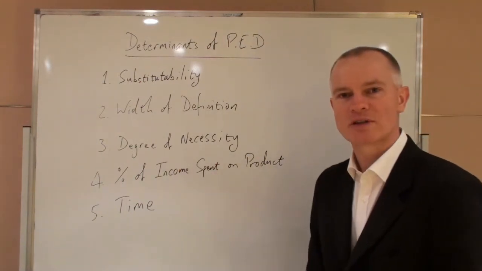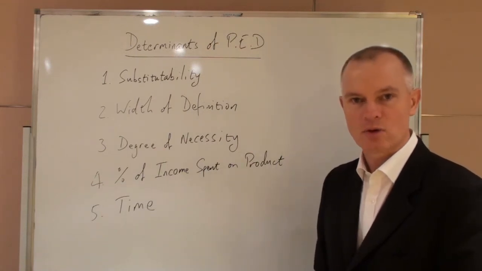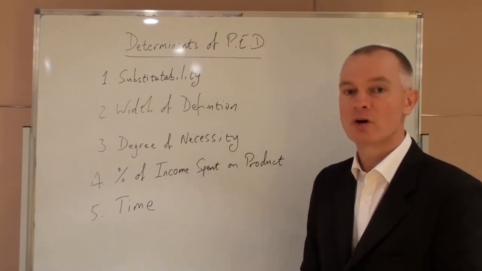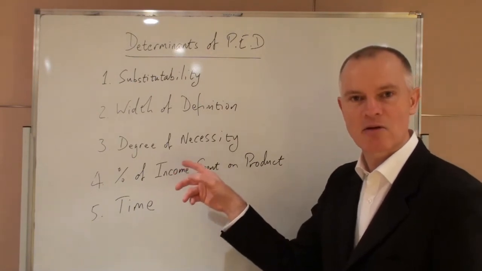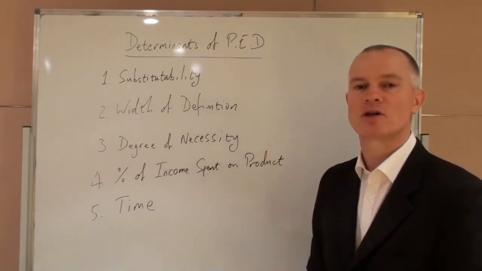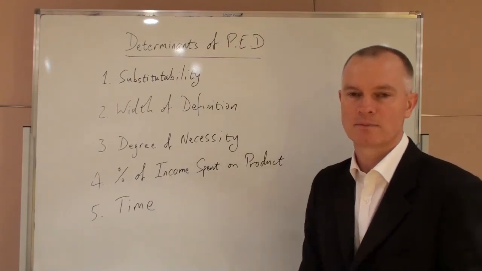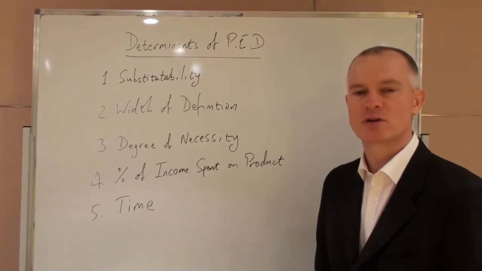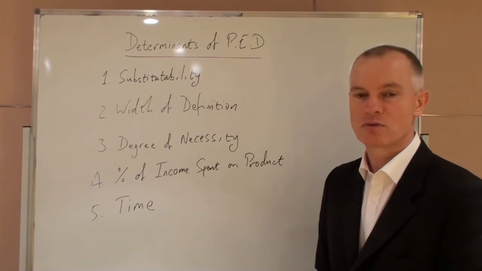If we see the product as having a high degree of necessity, then other things equal, price elasticity of demand will be inelastic, will not be very flexible. This is because we perceive this product as necessary, and then even as the price changes, we do not move away from the product significantly. Thus, if it was felt that tuna was a highly necessary product, an increase in its price would not cause a very large decrease in its demand.